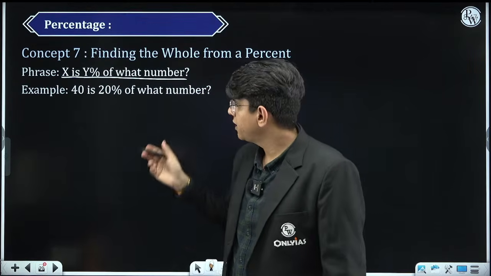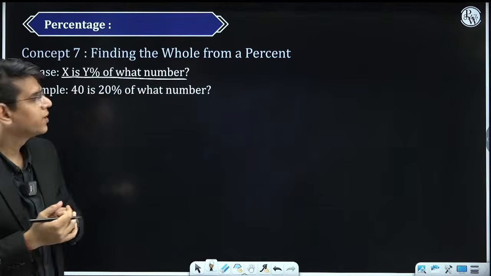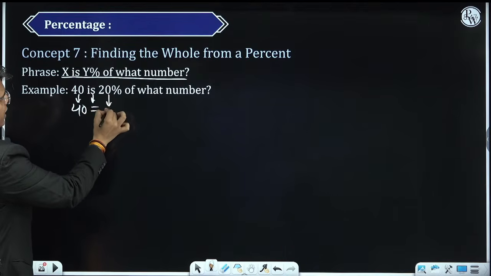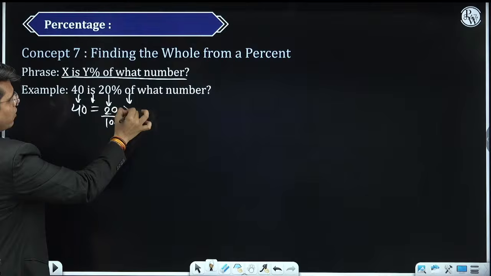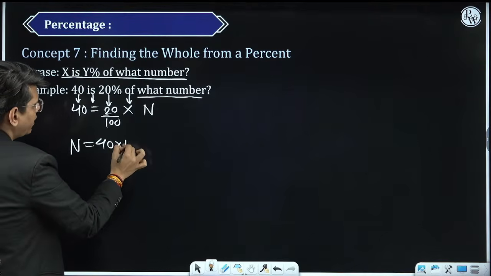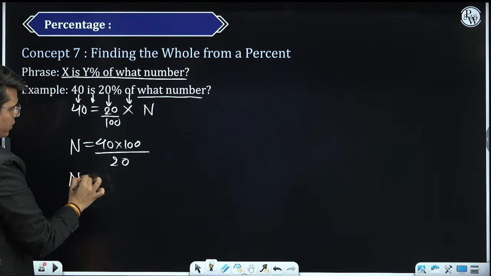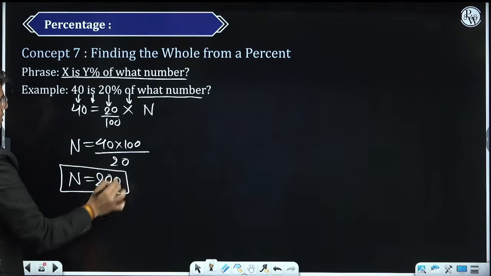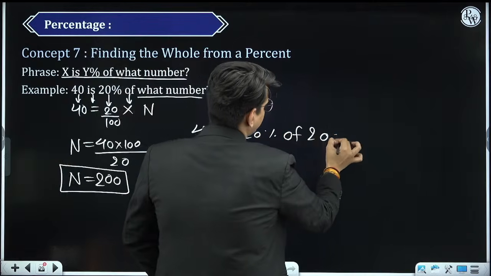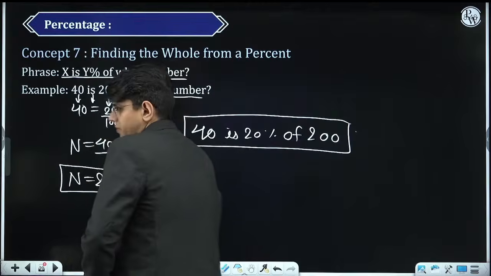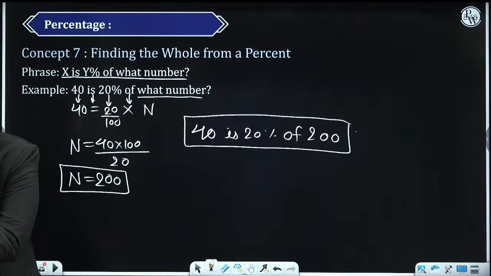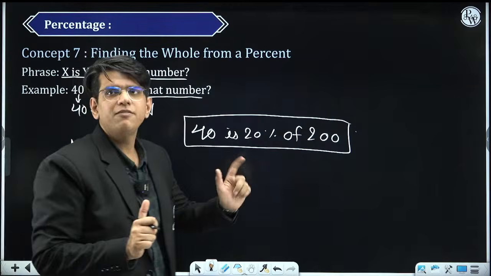Okay? Let me do one or two more. If I tell you this 7th one: 40 is 20% of what number? Let the number be n. So n equals 40 into 100 by 20. n equals 200. That means 40 is 20% of 200. Is it difficult? Tell me if it is difficult to understand how you convert these sentences to equations. These are very, very easy.